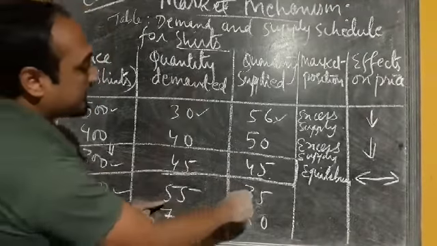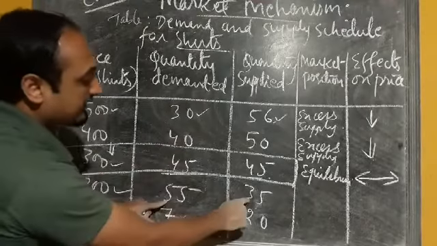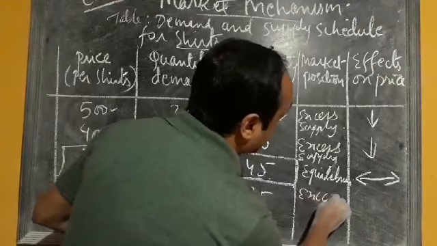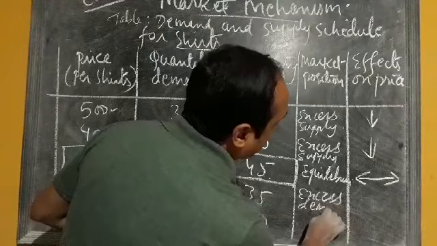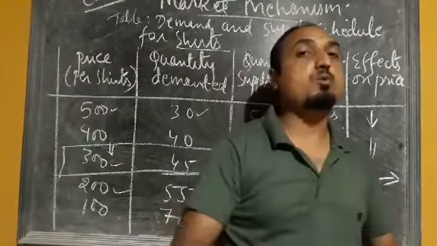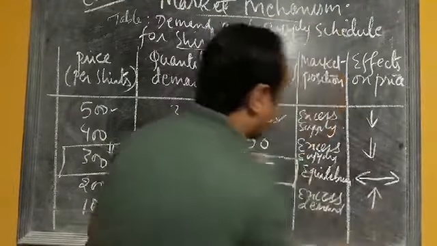Demand is greater or supply is greater? If you compare these two, quantity demand is greater than quantity supply. So this situation is called excess demand. So when there is an excess demand in any market, what will be the impact on price? Price will increase. So price will go up.